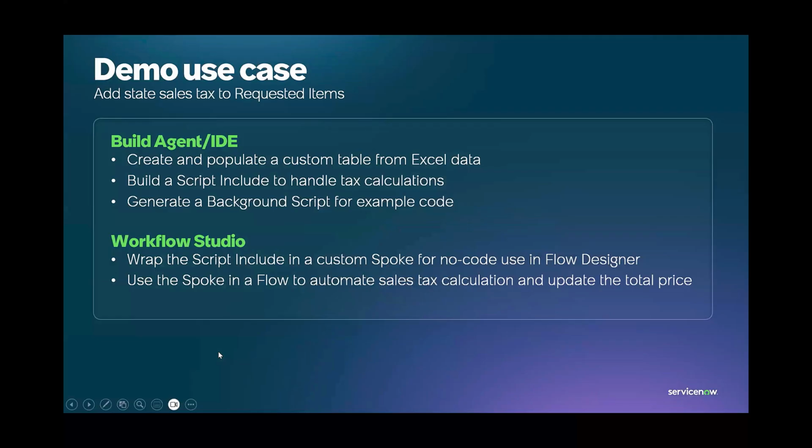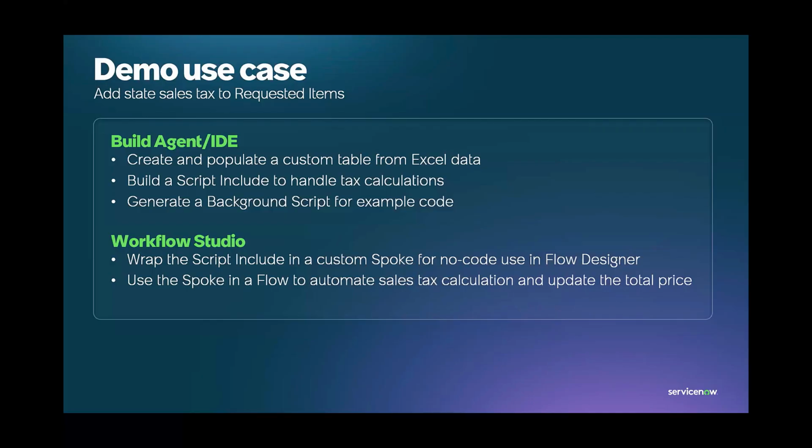All right, so let's talk about the demo use case. In this case, what we're going to do is use Build Agent to import some publicly available data related to taxes for different states from Excel. Once we have it, we'll build and populate that table, and use it to build a script include to handle all of the different calculations, and then also a background script for the example code. And so, that's all in IDE and Build Agent.